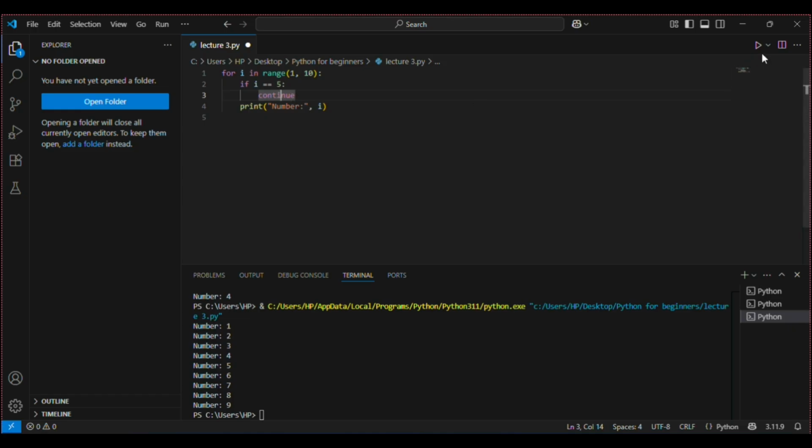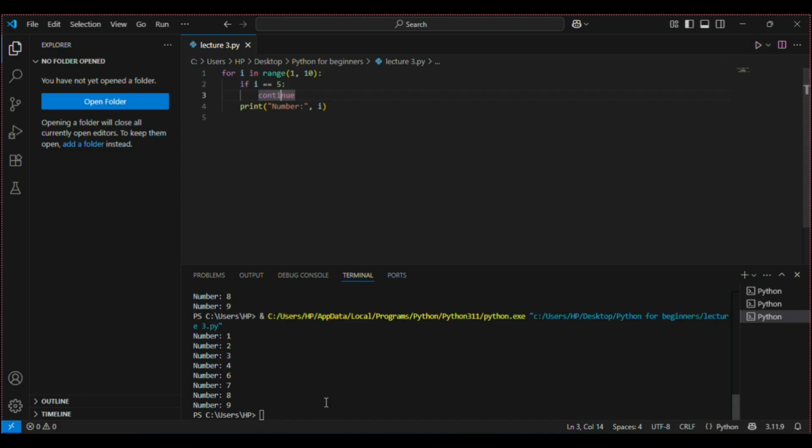So let's run this code now. Now you can see 1, 2, 3, 4, but it does not include 5. From 4, it goes to 6 because I have specified if i is equal to 5, you have to continue. Now, if I use a single equal, what will happen?